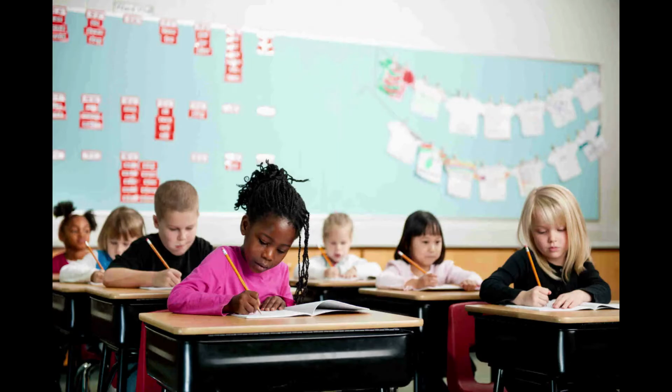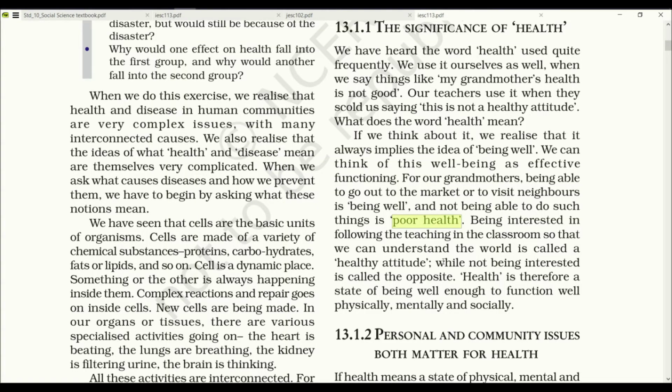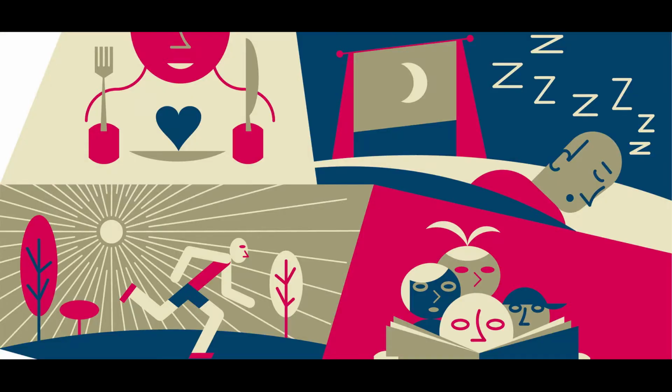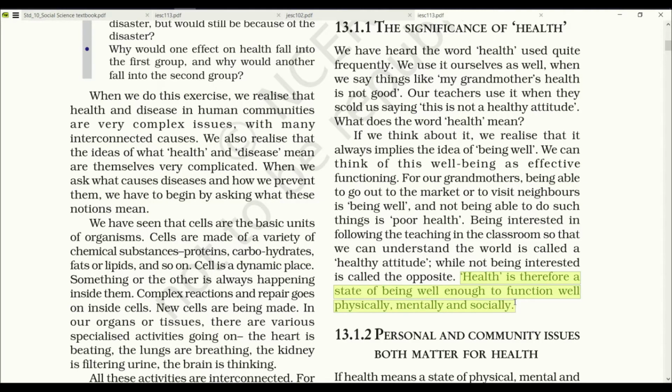Being interested in following the teaching in the classroom so that we can understand the world is called a healthy attitude, while not being interested is called the opposite. Health is therefore a state of being well enough to function well physically, mentally, and socially. So a person may be called healthy only if these three criteria are healthy.